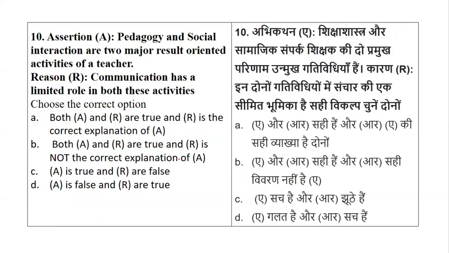Coming to one of the questions in the form of assertion and reasoning. When we talk about assertion and reasoning, the assertion says pedagogy and social interaction are two major result-oriented activities of a teacher. Okay. Communication has a limited role in this activity. So pedagogy and social interaction, there is limited role. So let's see. Both are true or false. Both are true with a false explanation, or one is true and one is false.